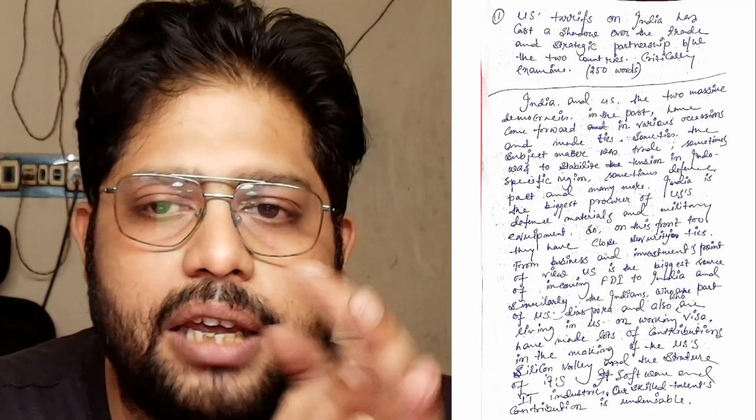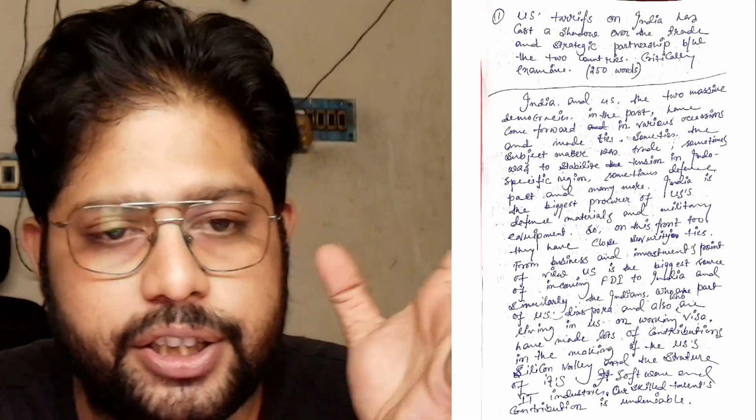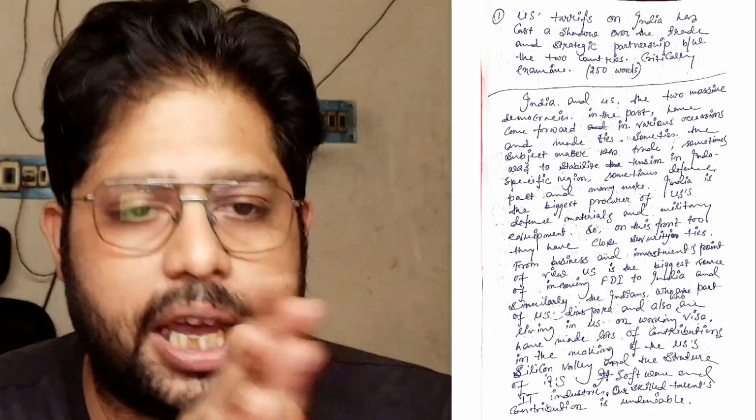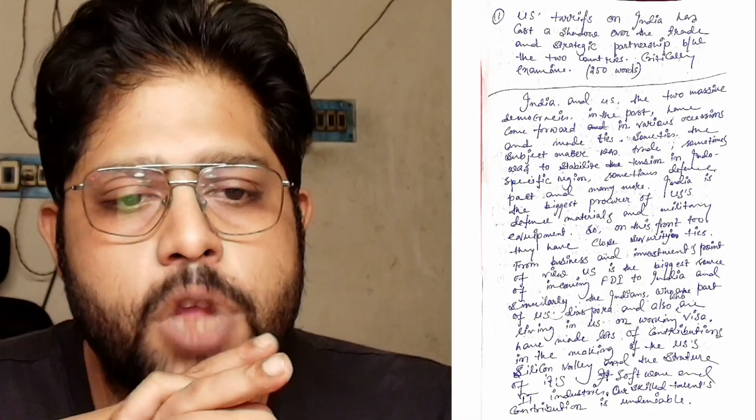After that I went to the body. In the body I have written why Trump has taken this decision, what made him take this decision. This is the most important thing as well. After that, what are the major negative implications for India, and what problems India is going to face after this decision of Trump. And the last part is the solution: what could be the most probable, most expected solution. So these are the 4 major parts of this answer.